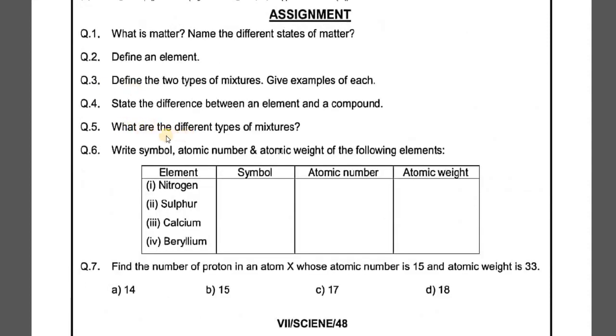Question number 5 says what are the different types of mixtures? Again, it is the same question as question number 3. Here you just have to write down the names, that is, homogeneous mixtures and heterogeneous mixtures.